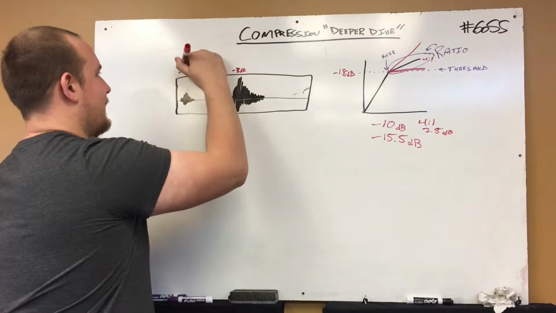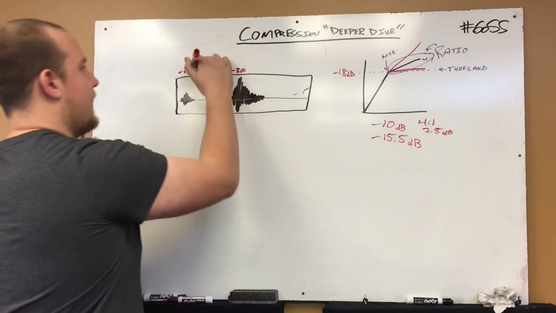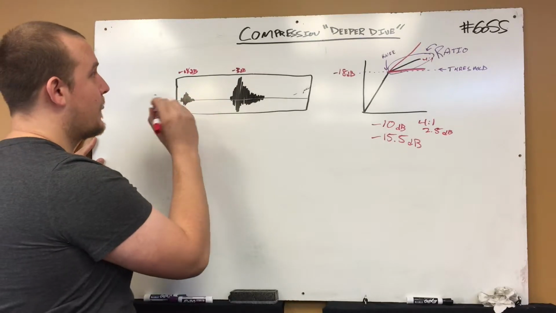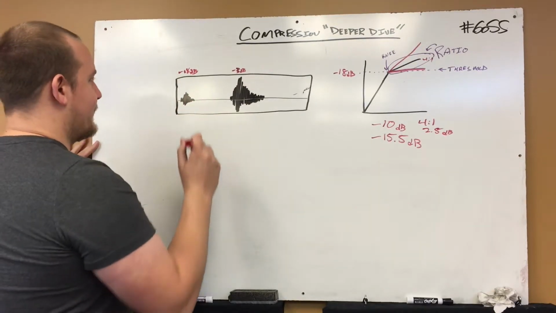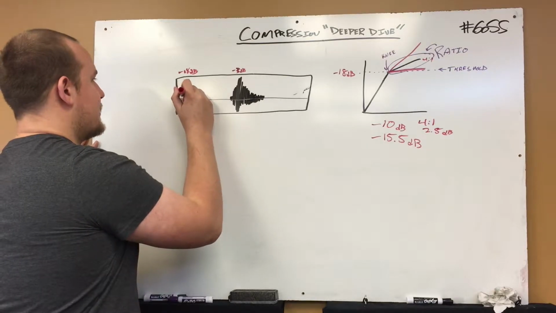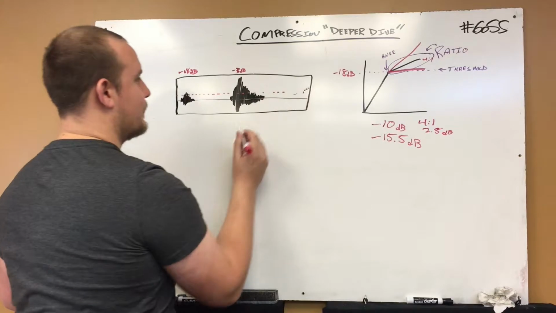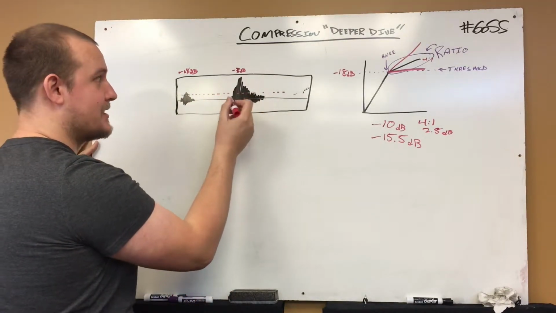This is negative 18, making stuff up. But here's what's important. Let's say we put our compressor on here and put our threshold at negative 20, so it's just below the peak here, and this would run across this. Anytime we go above this threshold, we are going to see compression.